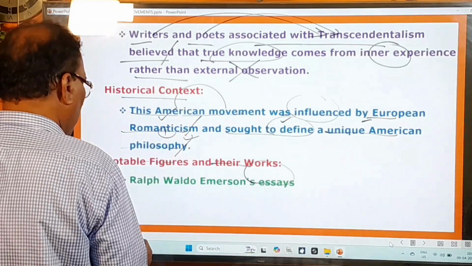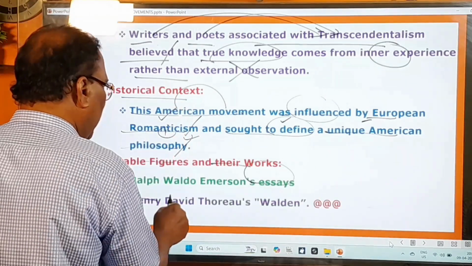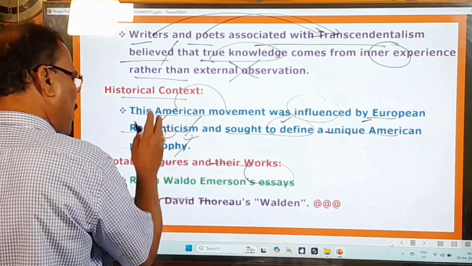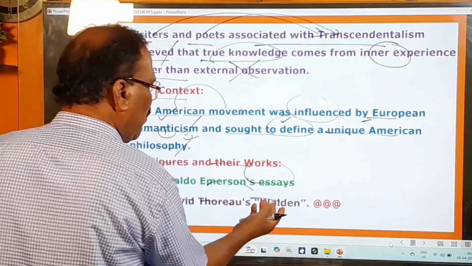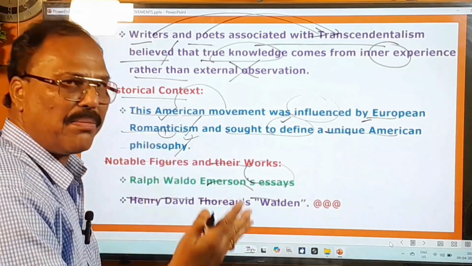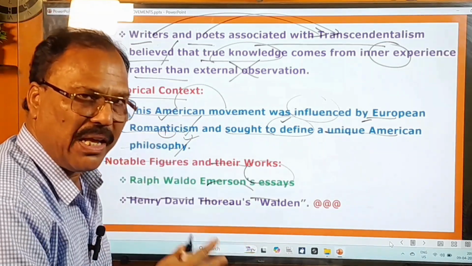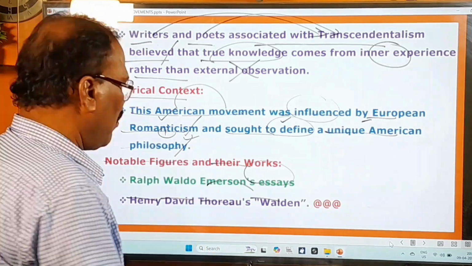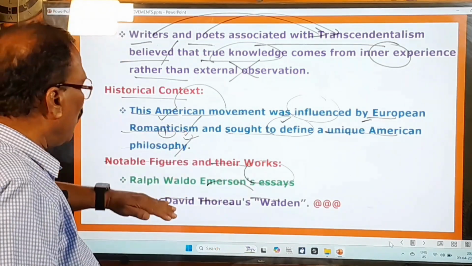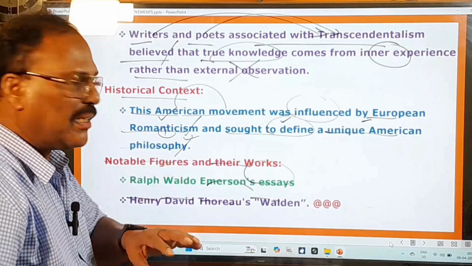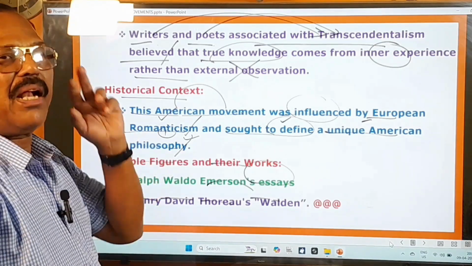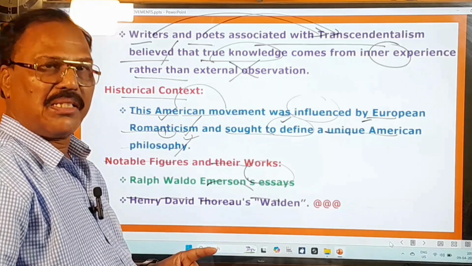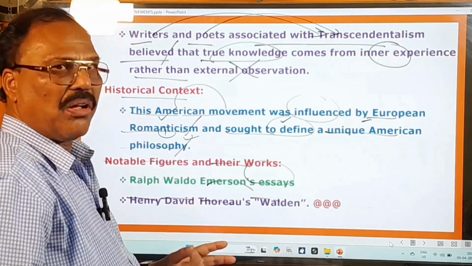And you go to the next one, that is Henry David Thoreau. This was also a prominent poet of this period, and he wrote Walden. Not only Walden, several poems, several books, several essays, both of them wrote in their lifetime. And here I have mentioned only one of them. So anyway, on the whole, from this point you learn that these were the greatest and the most prominent poets of transcendentalism. Okay, this is all about transcendentalism.